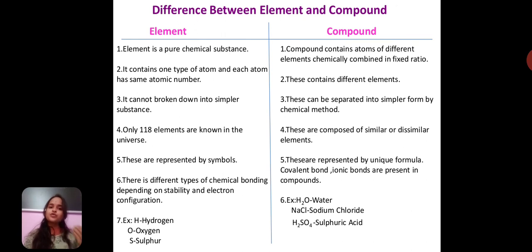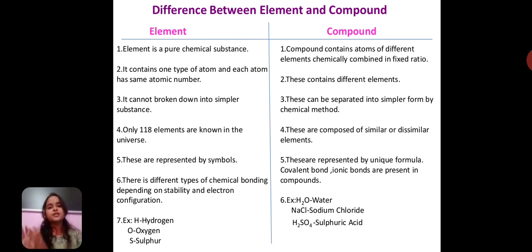But when it comes to compounds, there are as many compounds as we can make. It is based on what we are going to do. If I combine any two elements, that forms a compound. If I take other elements and go on combining different atoms or elements, I will go on forming different compounds. So there is no restriction on the number of compounds present in the universe. There are as many compounds possible in the universe.